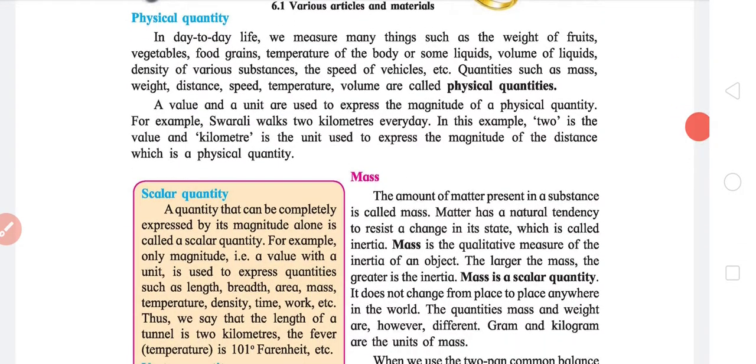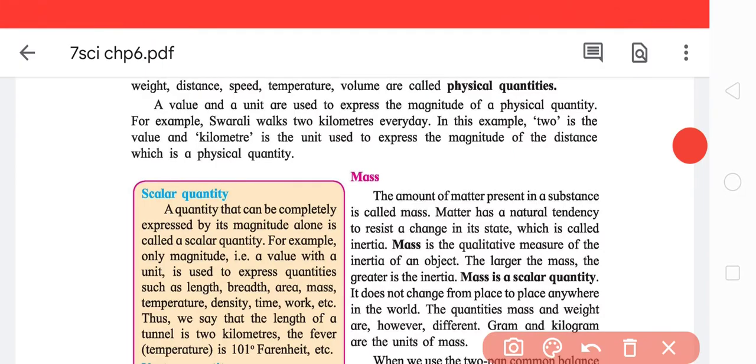Okay, the heading: physical quantity. Now the thing is, every day we need to measure somewhat everything. For example, you might have heard 1 liter milk, 1 kg wheat, among most of the things we use in our household. So yeah, in daily life we measure everything.